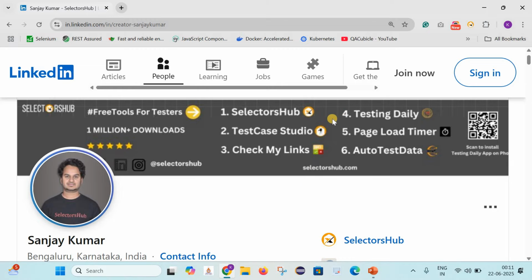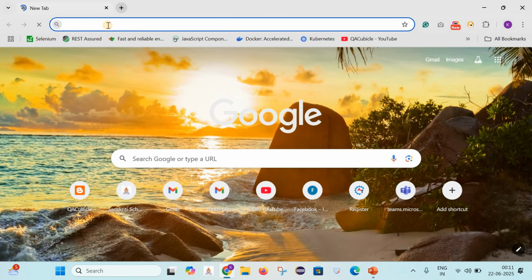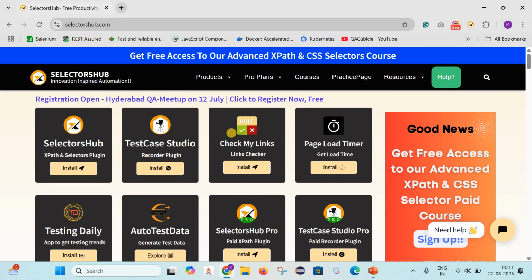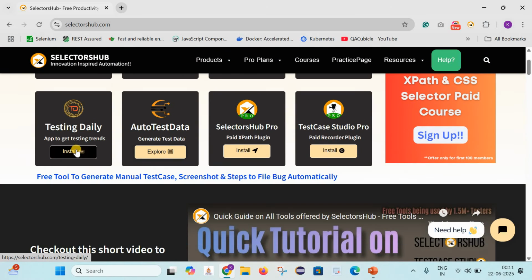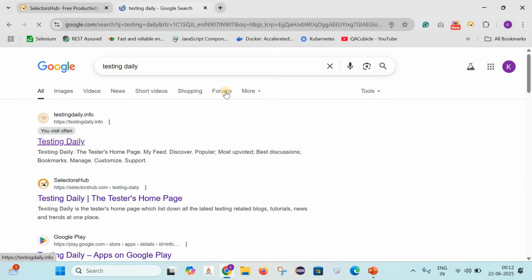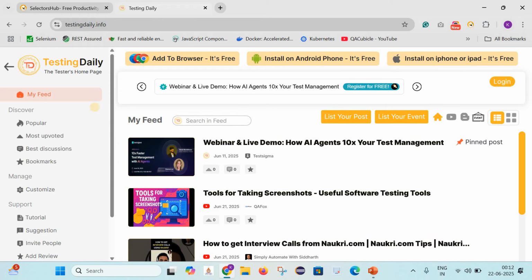Now I will talk about this Testing Daily, and how it is helpful to all of us. So let me go to selectorhub.com. These are the list of the tools which are developed by Sanjay. Here, let's focus on this Testing Daily as of now. If I open this Testing Daily, this is the home page of Testing Daily, and it says Testing Daily, the tester's homepage.